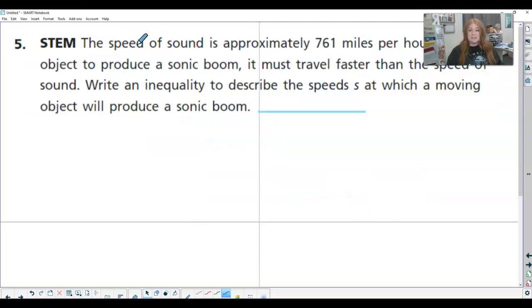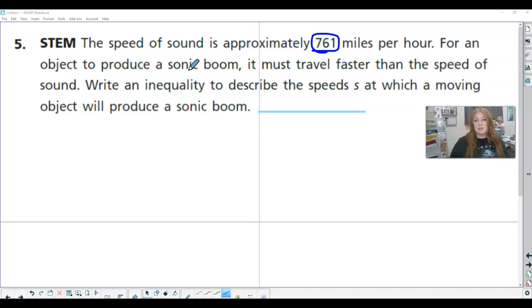So for number 5, it says the speed of sound is approximately 761 miles per hour. For an object to produce a sonic boom, it must travel faster than the speed of sound. So we've got to go faster than this. Write an inequality to describe the speeds S at which a moving object will produce a sonic boom.